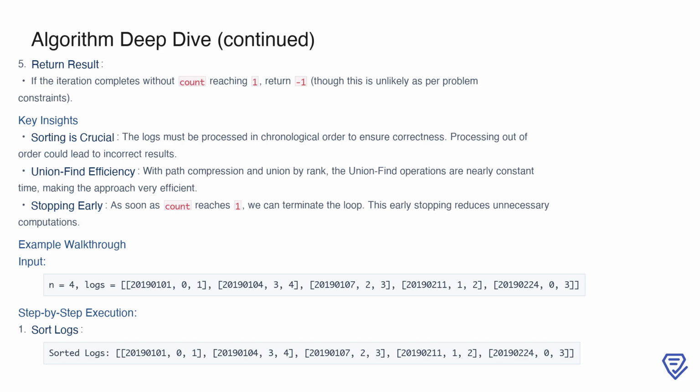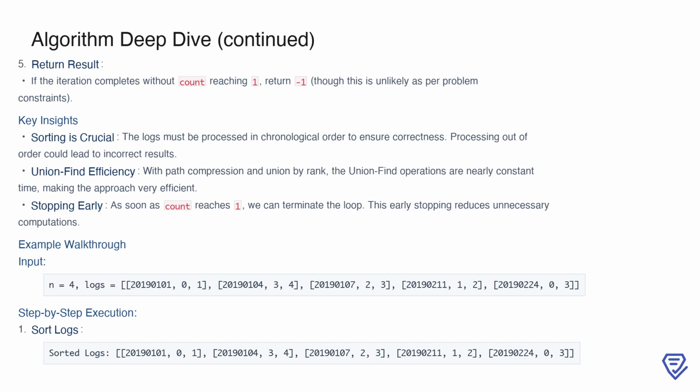There are several key insights that make this algorithm efficient. First, sorting the logs by timestamp is essential for correctness, as processing events out of order could lead to inaccurate results. Second, the union-find data structure is highly efficient, especially with optimizations like path compression and union by rank, which ensure that operations are nearly constant time. Finally, the algorithm takes advantage of an early stopping condition. As soon as all components are connected, we terminate the loop, avoiding unnecessary calculations.